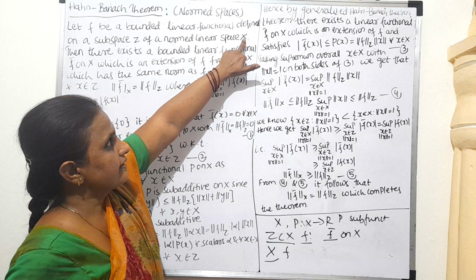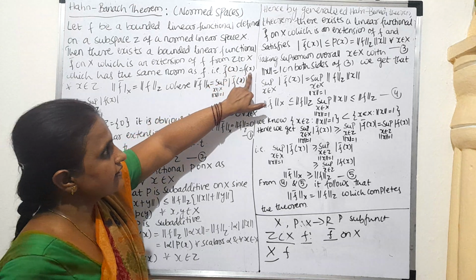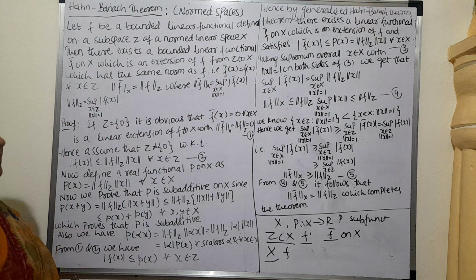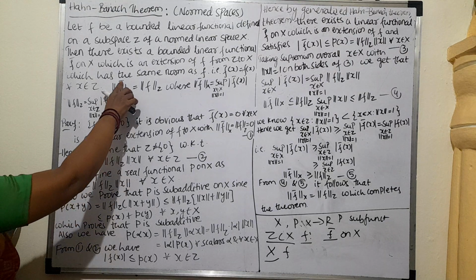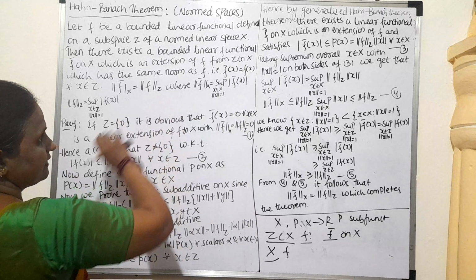The extension as well as the bounded linear functional F have the same norm. We have to show that norm of F bar on X equals norm of F over the subspace Z.